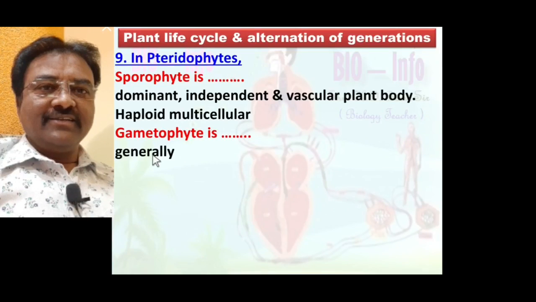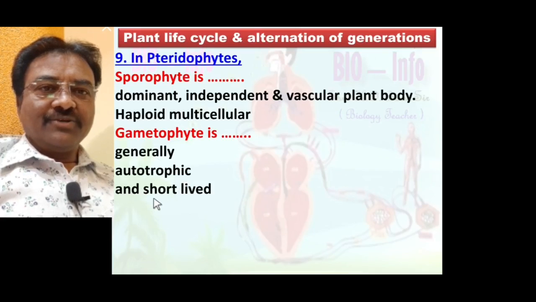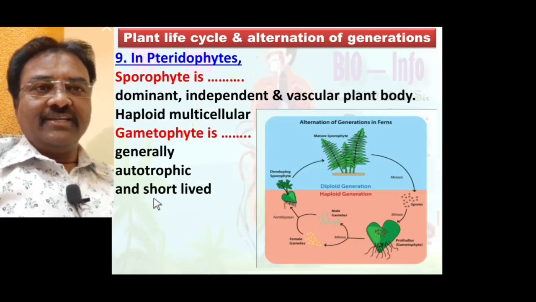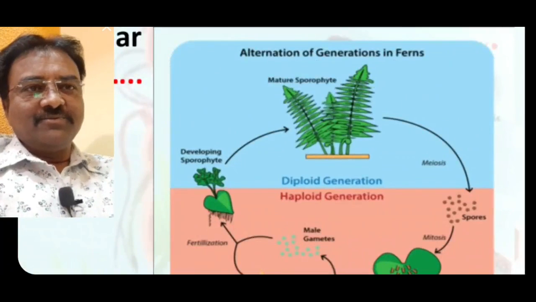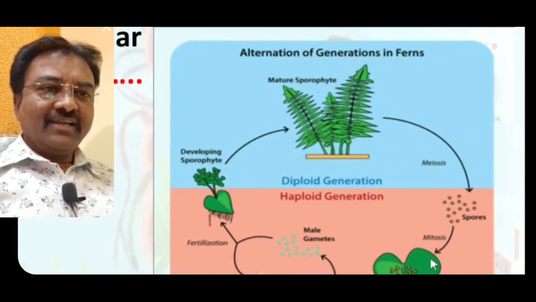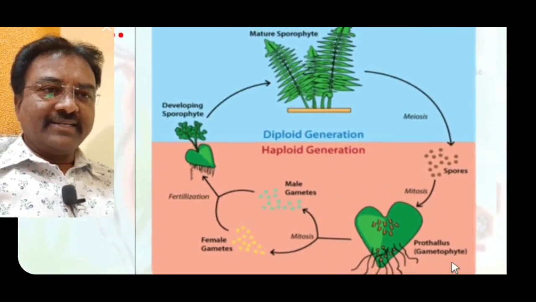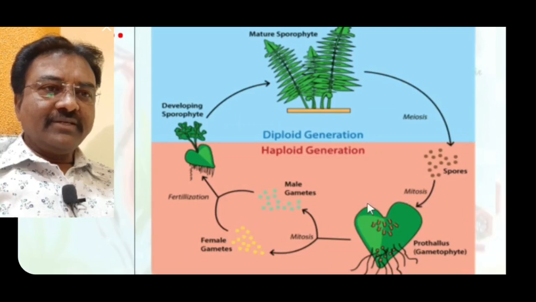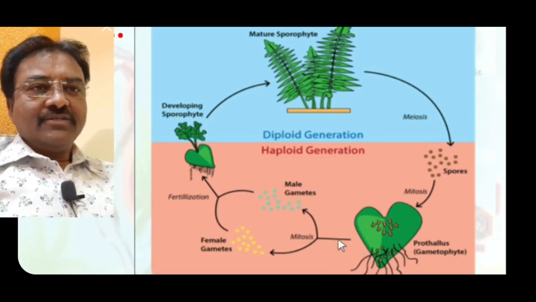Gametophyte is generally autotrophic, short-lived. Seen in the diagrammatic representation, this is the sporophytic stage of pteridophyta, and this one is the gametophytic stage of pteridophyta.